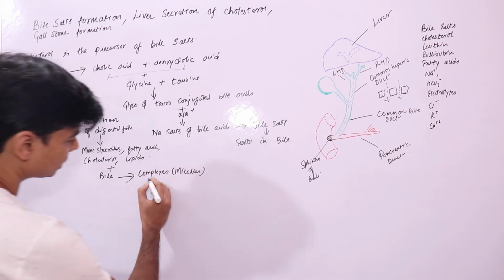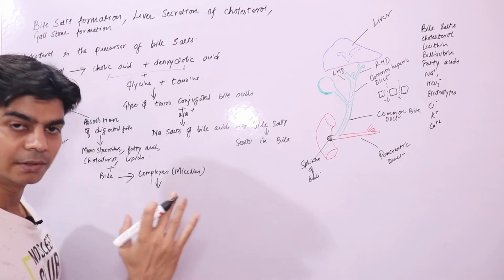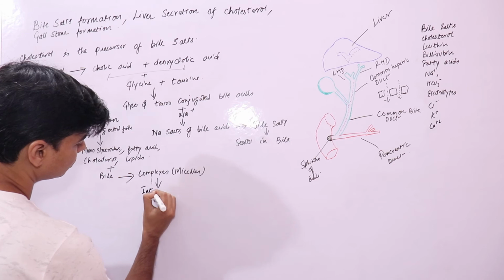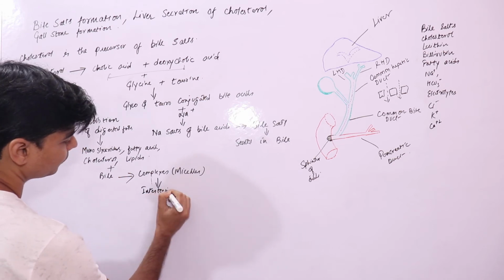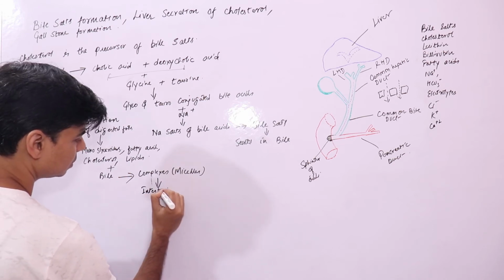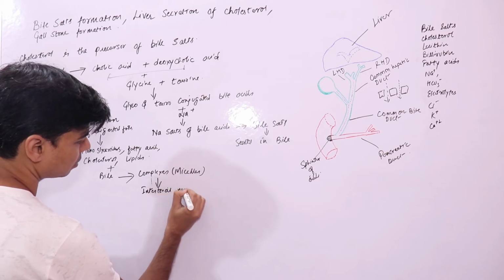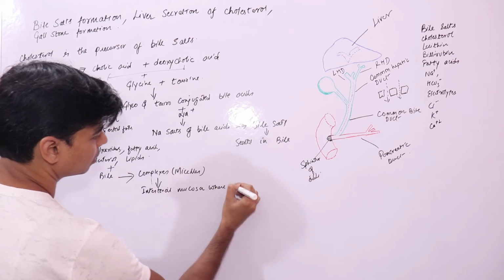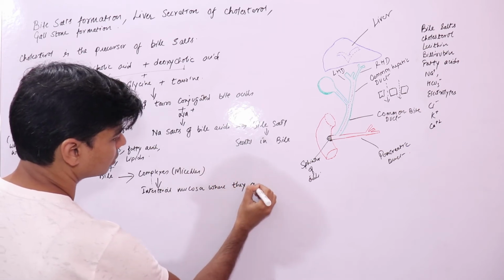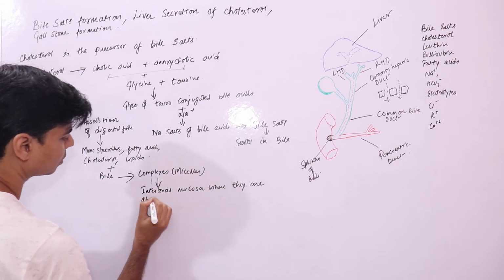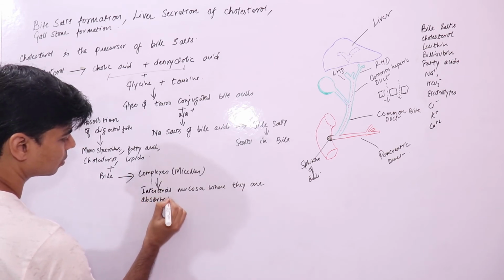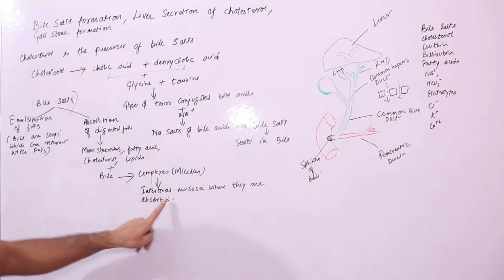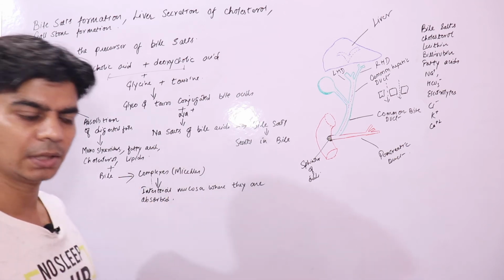Now these complexes are carried, or ferried, to the intestinal mucosa, where they are absorbed.